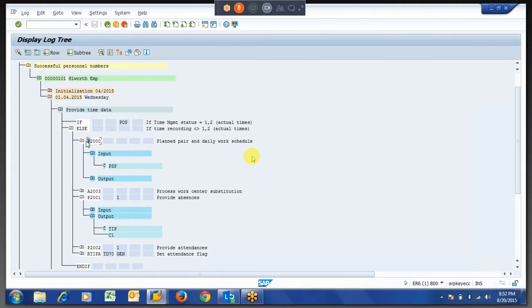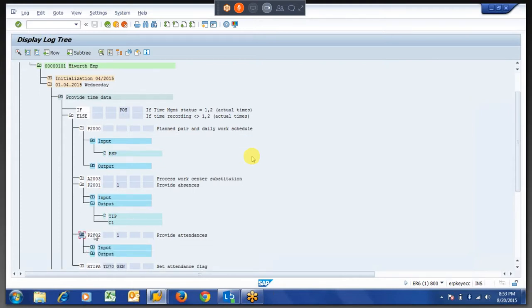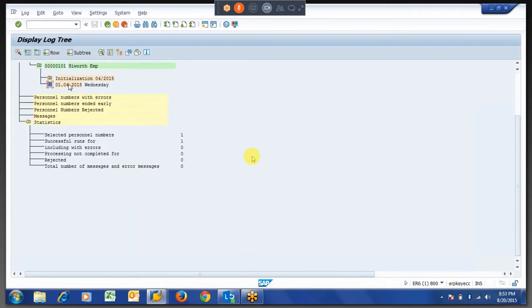In positive time management, there is no function of 2000. Then it will check all the info types like 2011, 2002. In negative time management, also it will read. If you see here, we have to go to the day which we are working on to understand more.